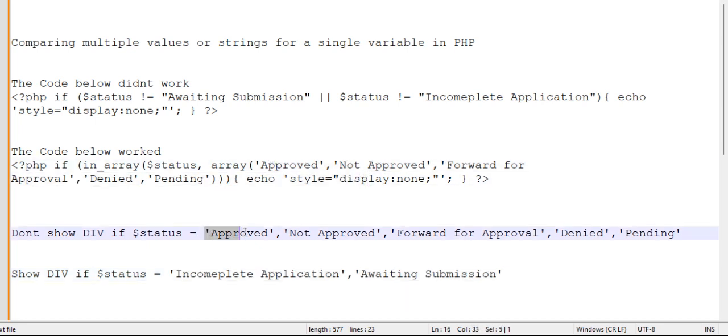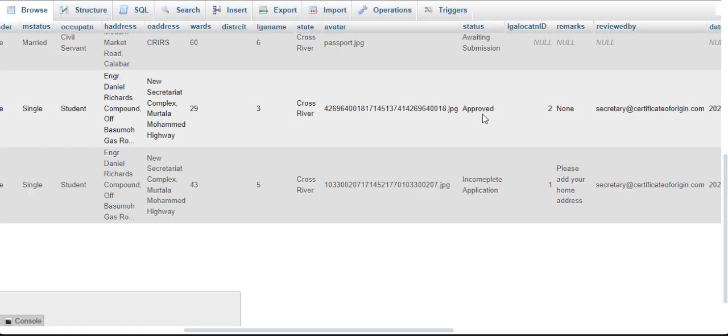The false are this, approved. I don't want my div to show if the status is approved. I don't want my div to show if the status is not approved. I don't want my div to show if the status is equal to forwarded for approval. Now this could be whatever in your own case, but I'm using it for my demonstration because those are what I have in my own application here.